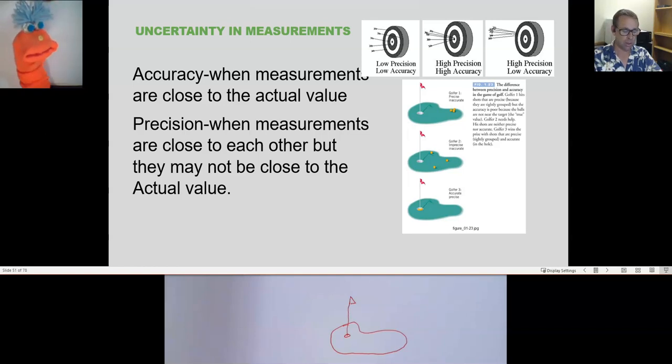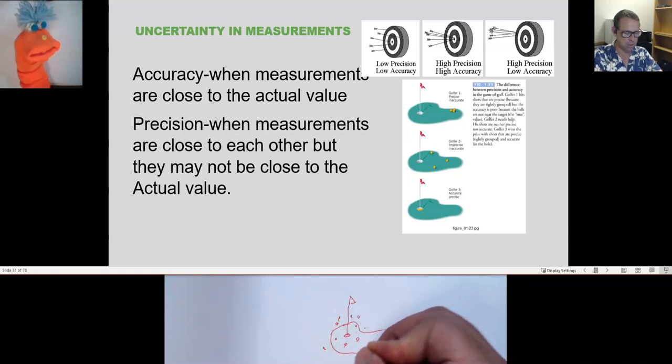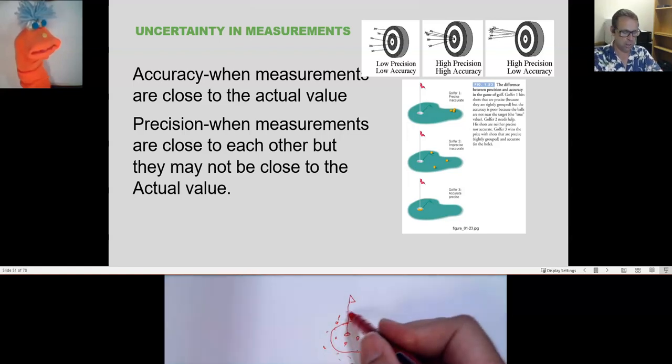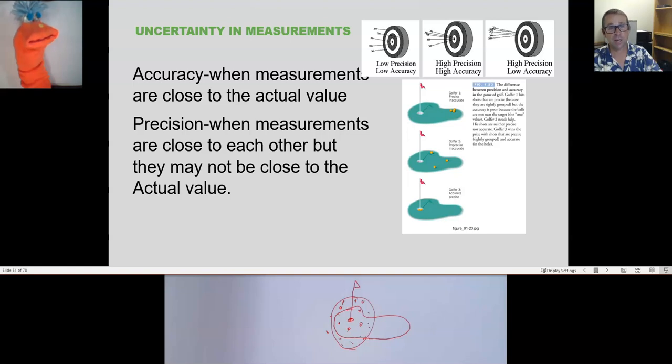So what does that mean? I don't know. Well, if I take the average of these different shots right here, right? So these are different golf balls where I always hit it. I never hit it actually in the hole, but the average of this is right in the middle there. I could say I'm a very accurate golfer. But that wouldn't make me an effective or a good golfer, would it? No. So I need to be more than just accurate. I would like to be precise as well. Precision is good here, for example, or here, for example, but without that accuracy being in the right place, then it's not good enough.